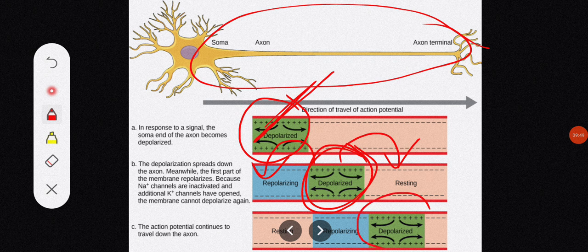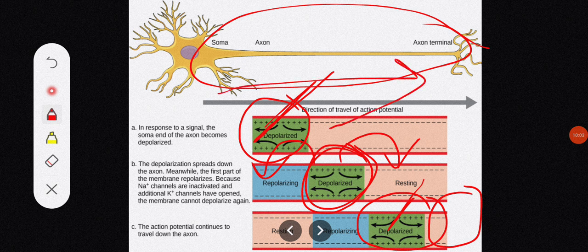So now this segment will get depolarized, ionic current will flow in this segment, and again this ionic current flow will excite the next segment. So this is how the action potential is propagating, and in nerve cells the propagation rate is from 20 meters per second to 140 meters per second.